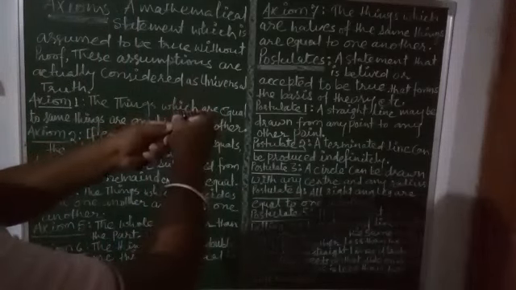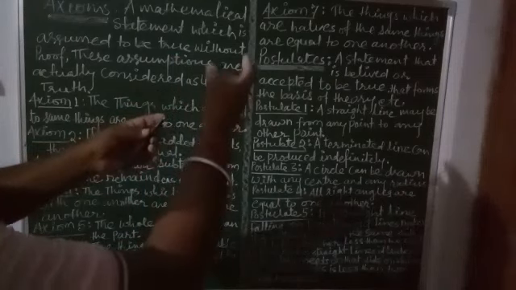Now axiom number 5 says the whole is greater than the part. The whole is greater than the part. Very simple one. This is the whole part. These are the parts. So the whole is greater than the part.